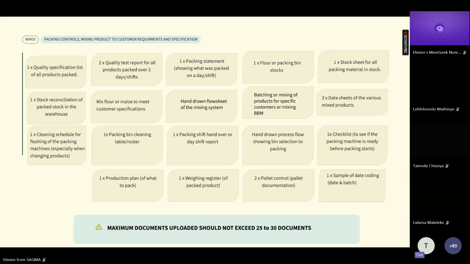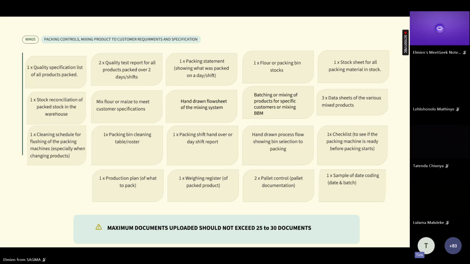Mixed flour or maize to meet customer specifications. That's just a subheading. So if you have a mixing where you mix certain ingredients together to meet specifications, or different flours from different bins, or different maize from different bins, or a brown bread, just give me a little hand-drawn flow diagram of that, and then batching or mixing of products for specific customers. I'll just need a batching record of you've mixed this amount of product together to make a customer flour or a brown bread meal.